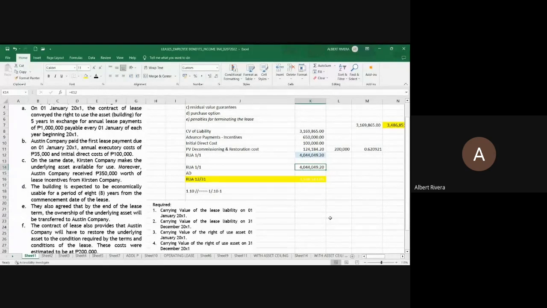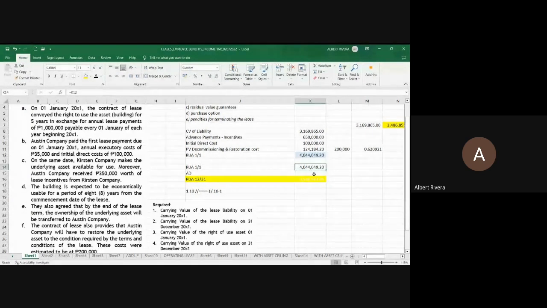Did the problem mention any transfer of ownership or a potential that the underlying asset be transferred to the lessee at the end of the lease term? Yes or no? Meron ba? Yes. If that is the case, what should be the denominator to be used? 8 or 5? 8, useful life.